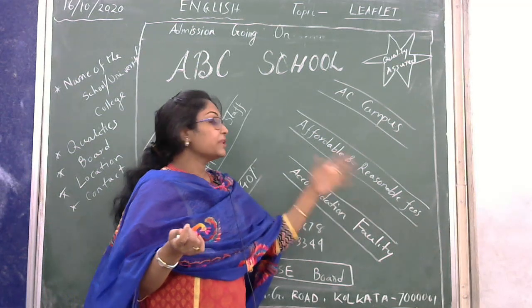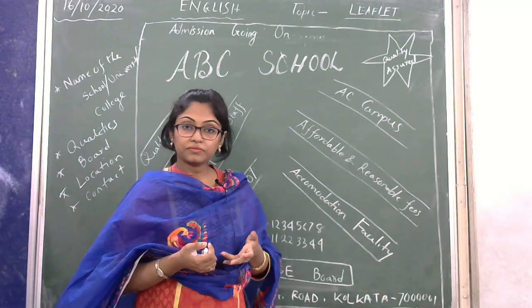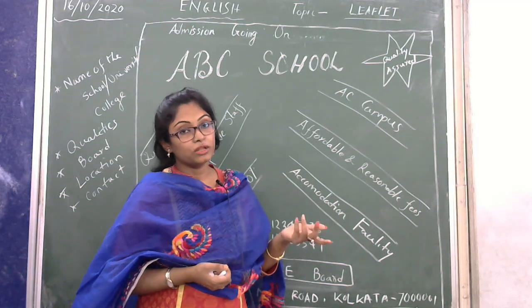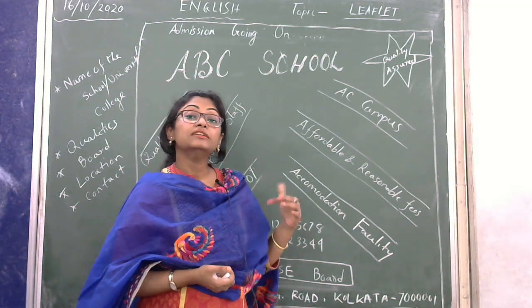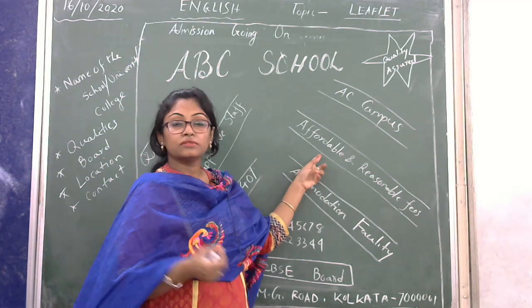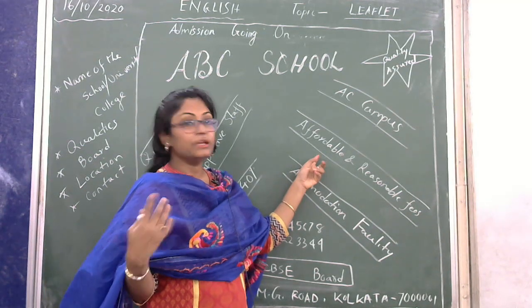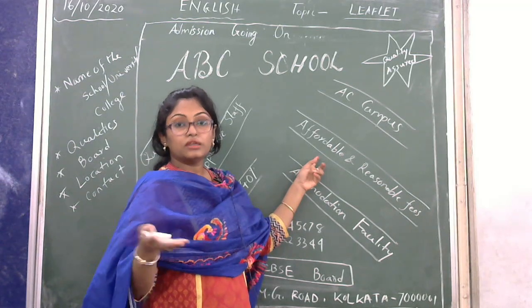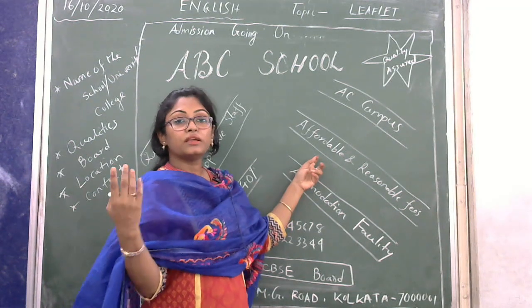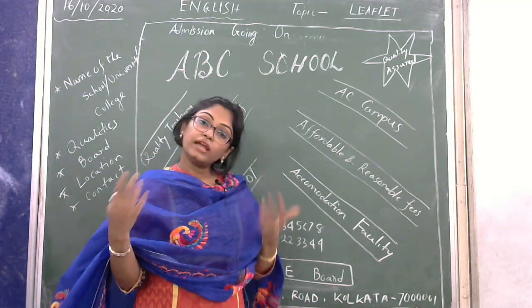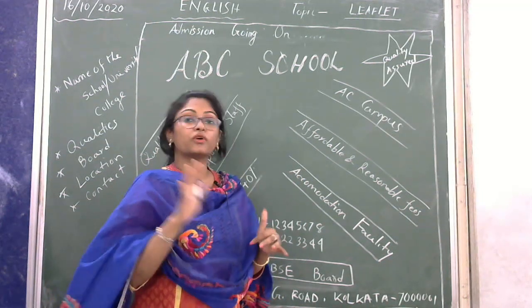Affordable and reasonable fees. So the fees are also very affordable and also very reasonable. Next one, affordable means what? That one can afford it. It is very close to your income. So whatever you are getting or whatever your income is, it is affordable. You can get it. You can afford that.